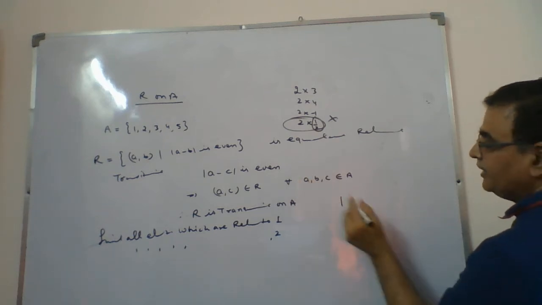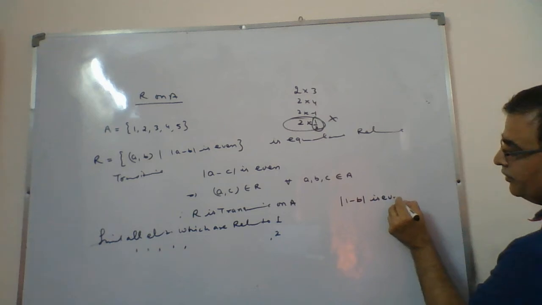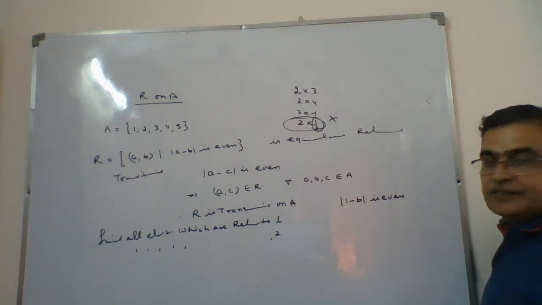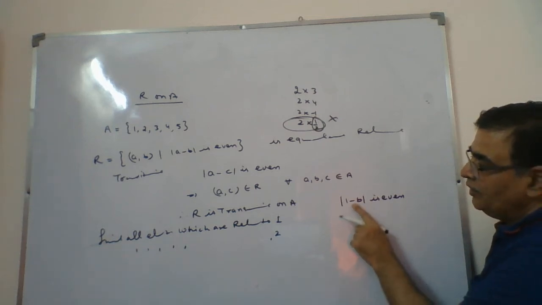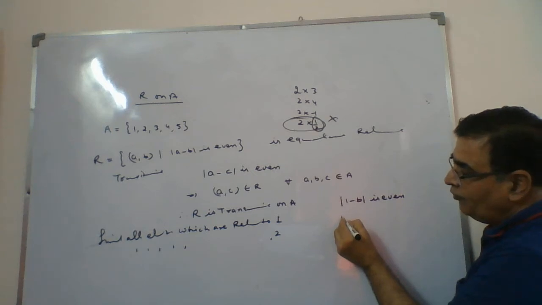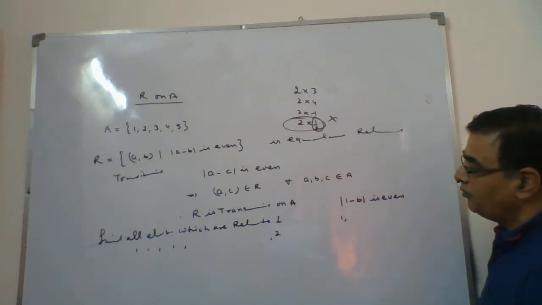So if I take A as 1, I should say A minus B is even. A minus B can be even in what cases? What should be B here? Who will be the elements which will be relating with 1? First, we put 1, it will be related, because 1 minus 1 comes out to be 0, an even number.